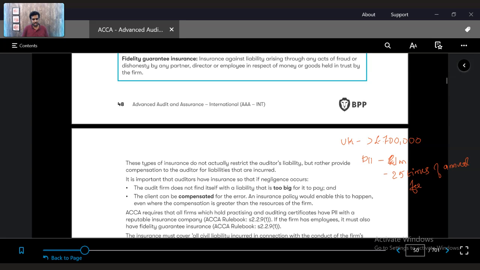Why is ACCA asking the practitioners to do this? Because the audit firm should not find itself with a liability that is too big for it to pay. Someone could file a case against the auditors, and the auditors might not have enough money to pay, so they have this insurance from which they can pay. Second, the client can be compensated for the error.